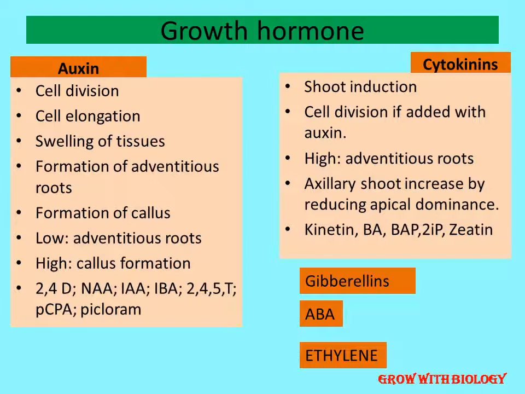Next comes the gibberellins. Gibberellins are inducers for the elongation of internodes and the growth of meristems or buds in vitro. It inhibits the adventitious roots as well as shoot formation. IBA is for induction of embryogenesis, and the rate of ethylene is high in case of stress conditions. So basically we don't focus on ethylene, it is for flowering and all that.